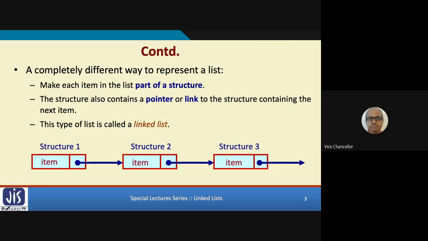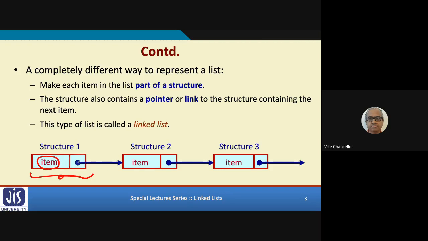So in a linked list, if you look at the diagram below, I am just generalizing it. I am saying that for each such element, in that example it was a student, we have two things. We have some item. In the example I cited, the item was the name of the student.